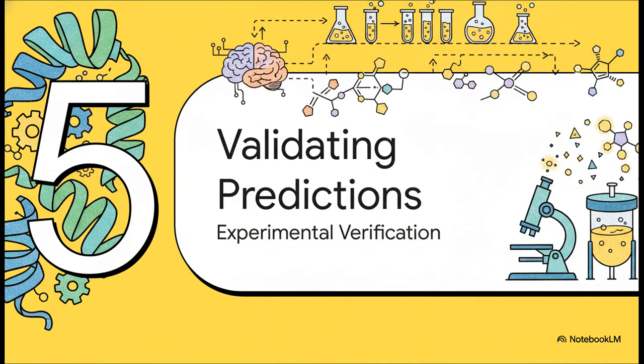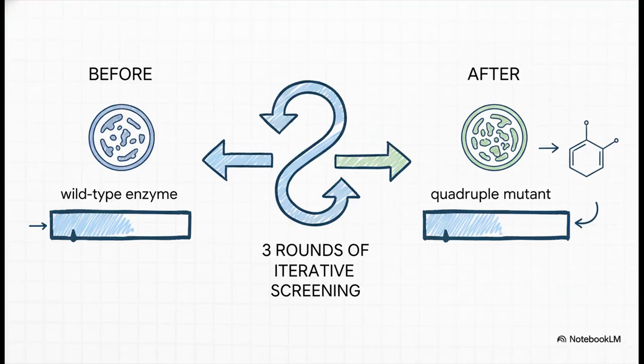Okay, Section 5. We've got the predictions from the model, but the question is, did they actually work? Let's turn to the experimental validation. To establish a solid benchmark, a conventional directed evolution campaign using ISM was run in parallel for the synthesis of the pharmaceutical McbA. That campaign successfully identified a quadruple mutant that improved the conversion from the wild type's 12% all the way up to 96%.